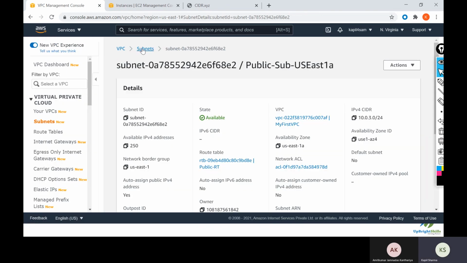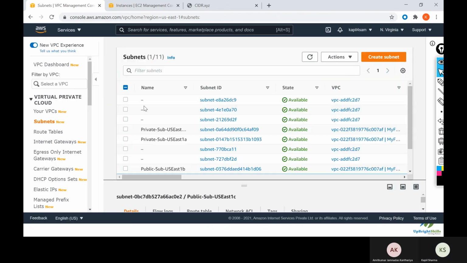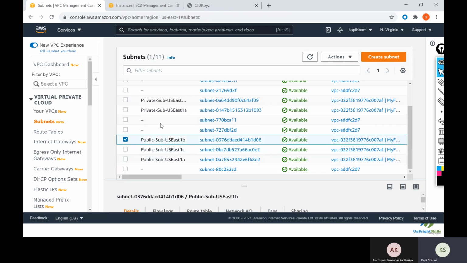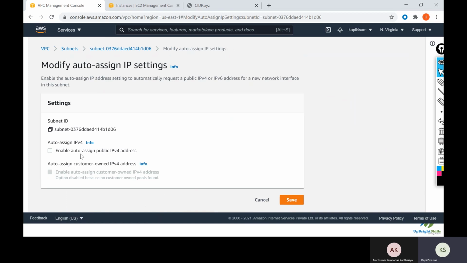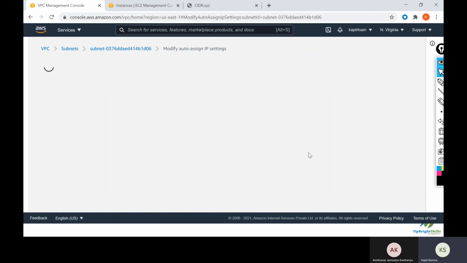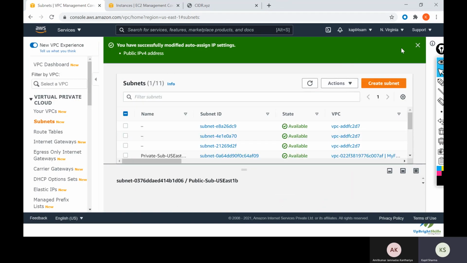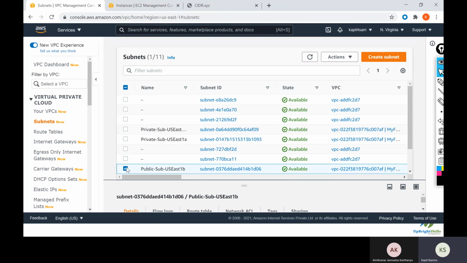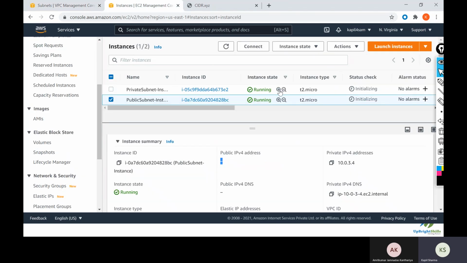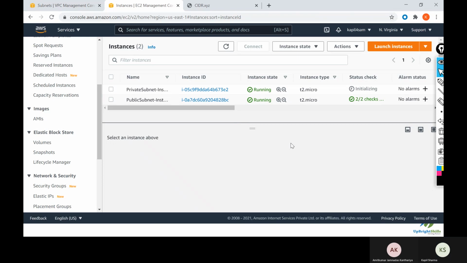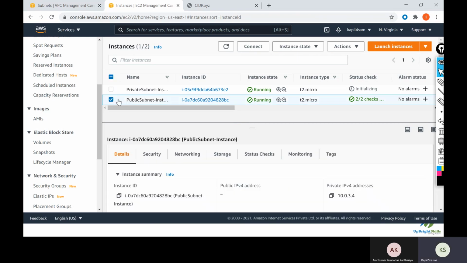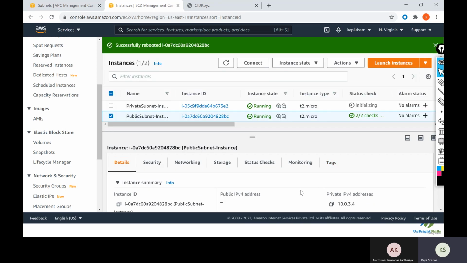Go to subnets again, the third one, 1B, click on actions, edit, modify auto assign IP, click on enable auto assign and save. Okay, so now we have enabled auto assign IP addresses on the public subnets, and again we will go and check. We'll go and restart this public subnet instance. Reboot, one second. I think it should get one.